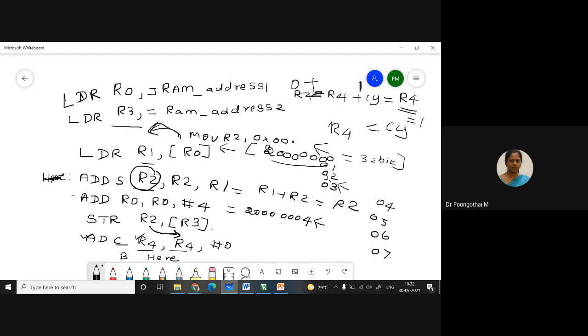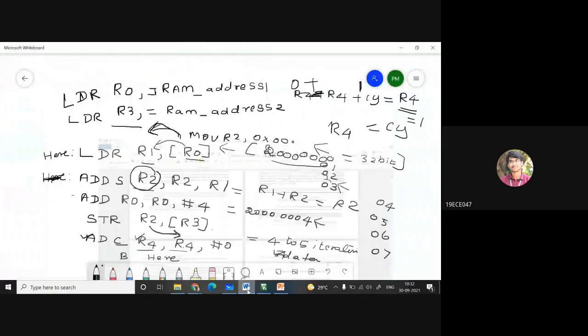So here the address is incremented by 4. Now it is pointing to the next data. That data is transferred to R1, performs addition, increments the pointer, stores the result, updates the carry flag, and repeats the same operation. So you can carry out the operation for 4 iterations to add 4 data, a 128-bit value. Is that clear, students?